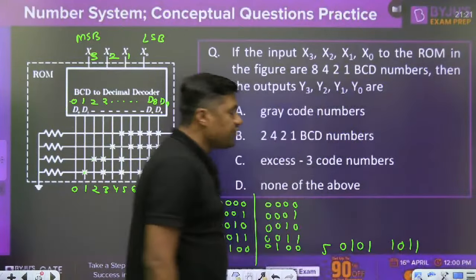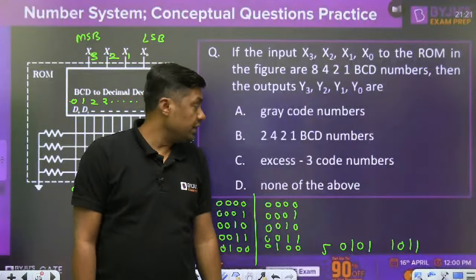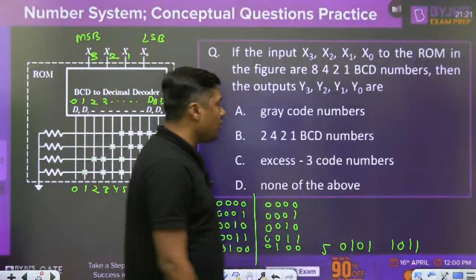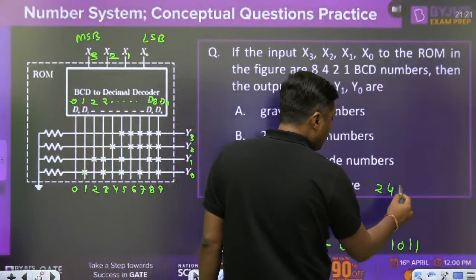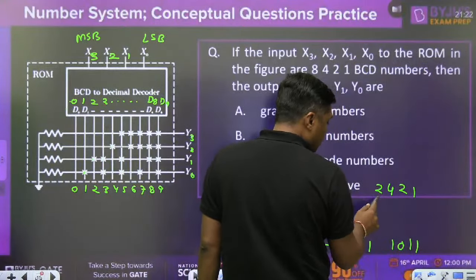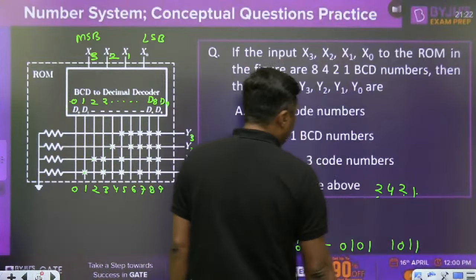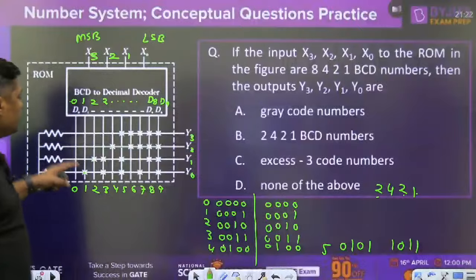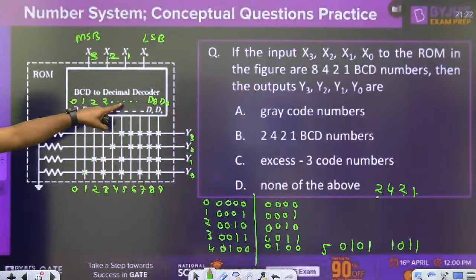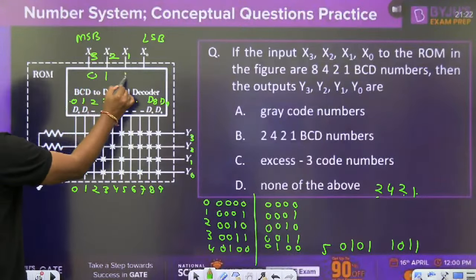In which code is it 5? 2421 code it is 5. Watch this: 2421 code. 2 plus 2, 4, plus 1, 5. Similarly, you can check what 6 is. When we are giving 0, 1, 1, 0, that is 6.